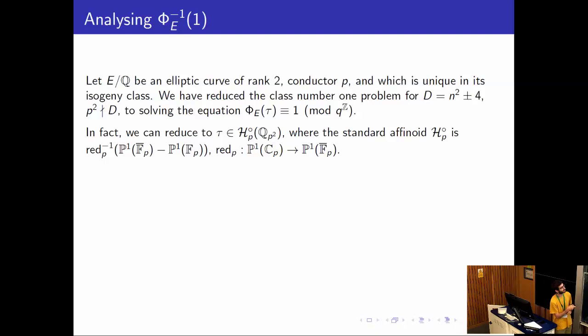But the second thing we can say is that it's not any quadratic point in HP. It belongs to a standard affinoid, which means that when you view it as an element of P1 of CP and reduce it mod P, you get something in P1 of FP bar, and this is not in P1 of FP. This is how the standard affinoid is defined. So the points that do not belong in P1 of FP mod P.